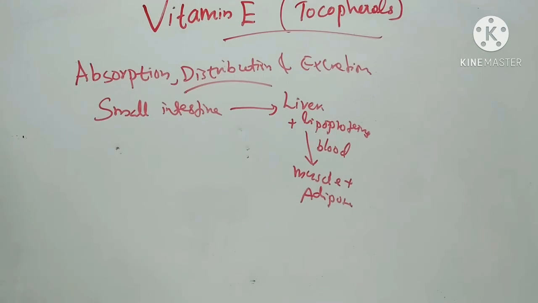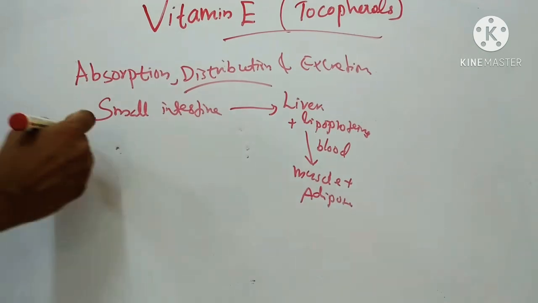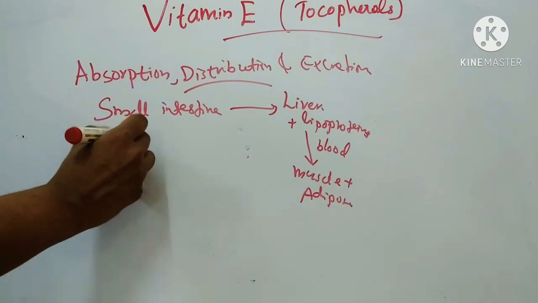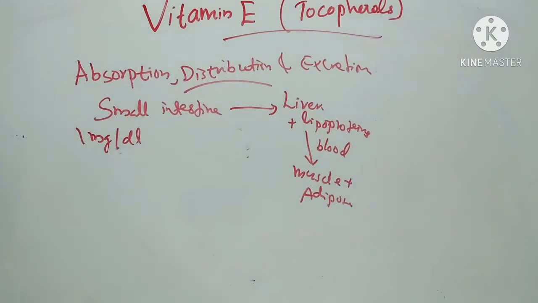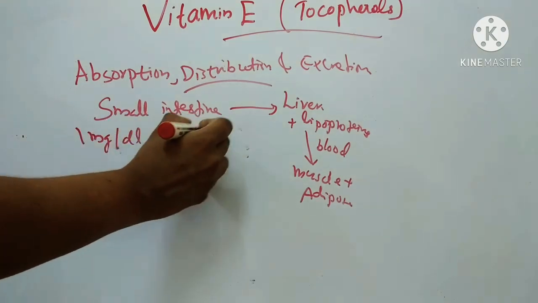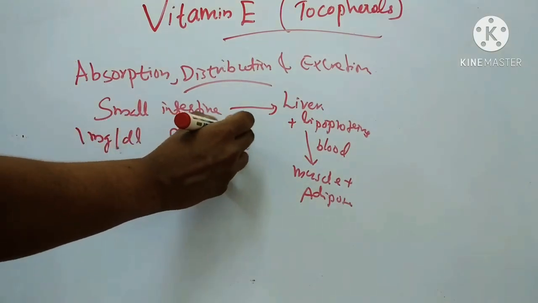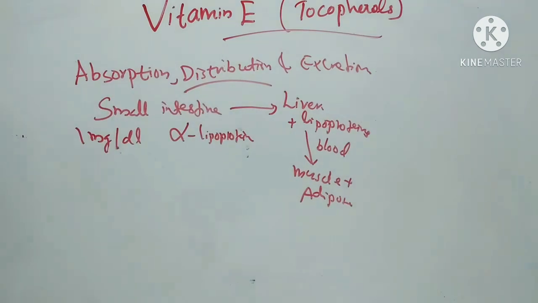The normal value of blood level is around 1 mg per dl. It is transported chiefly in the alpha lipoprotein fraction.